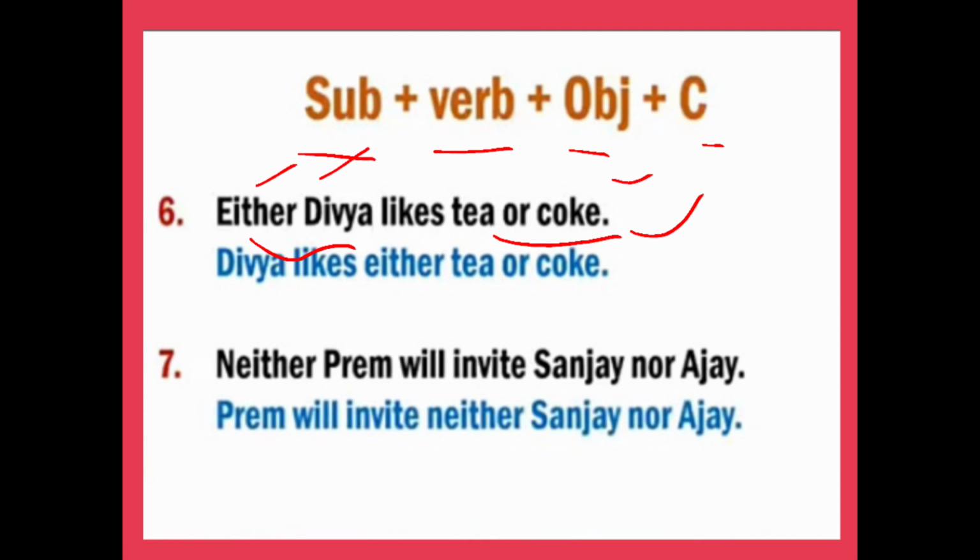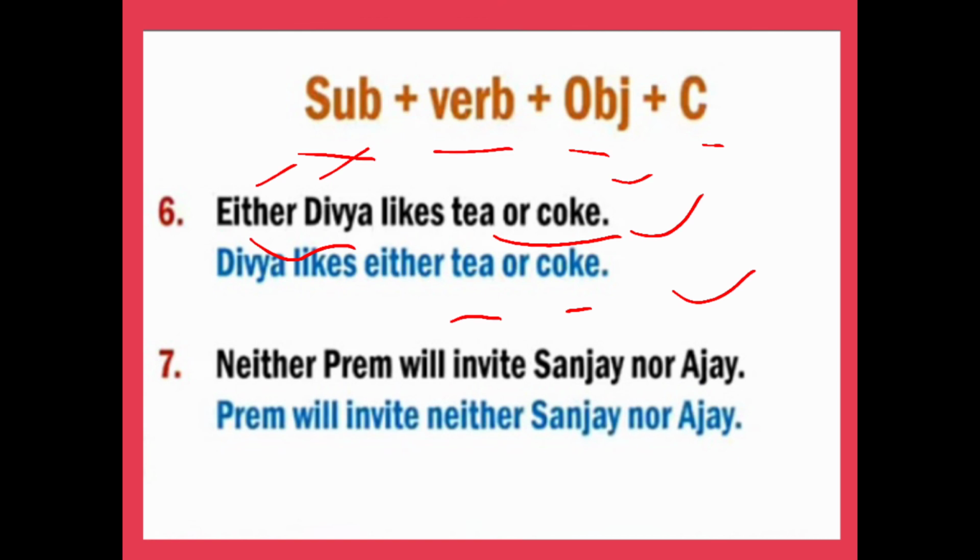What do we have to do? We have to use either and or before either the subject or the object. So we will replace it. In which manner will we write it? Like this: Divya likes either tea or coke. Now this is the correct one.